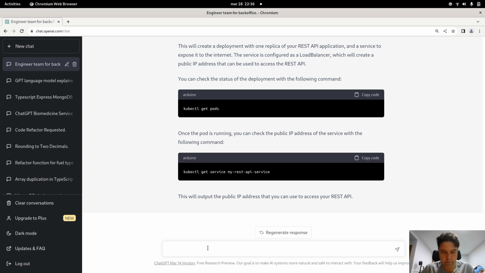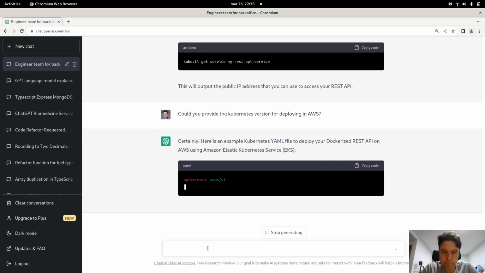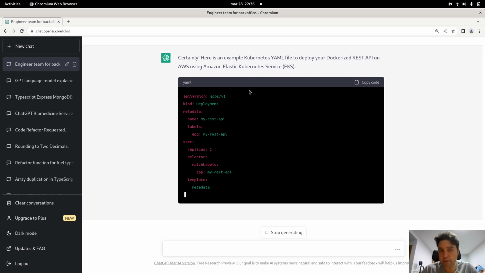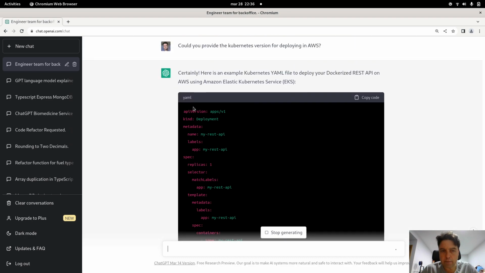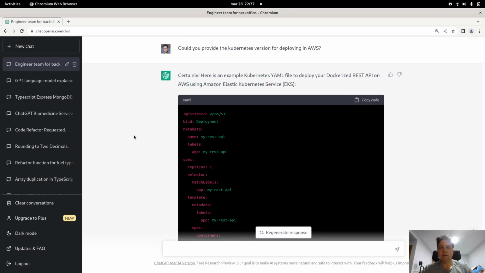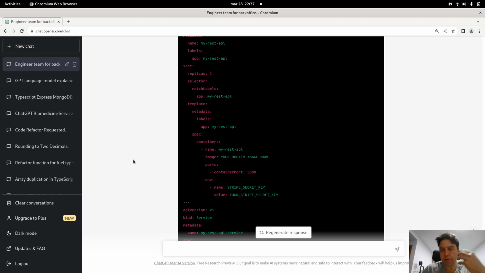So for that, for example, could you provide the Kubernetes version for deploying in AWS? In this case it is doing the same, but creating the file specifically for AWS. Okay, so as you can see, we can interact with ChatGPT and we can cover all the different aspects